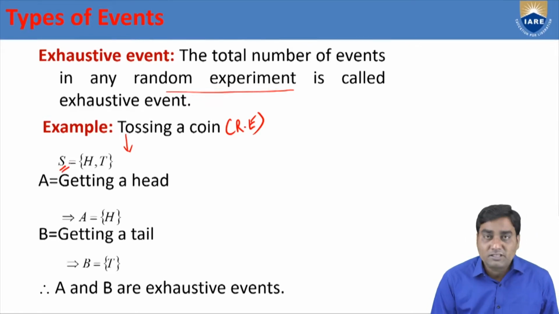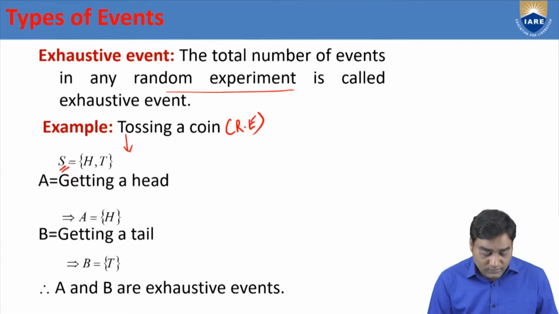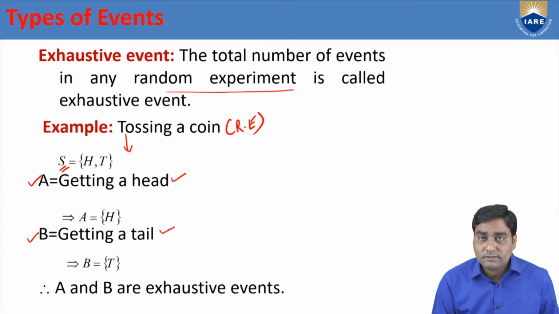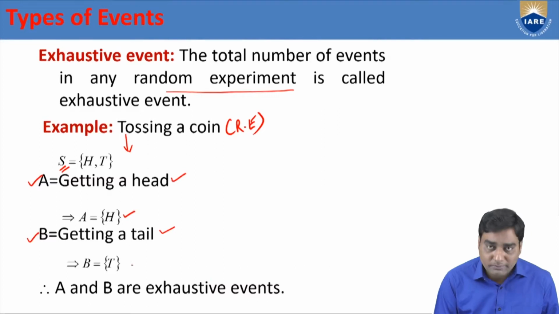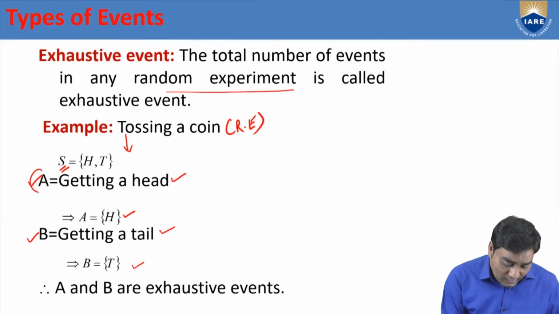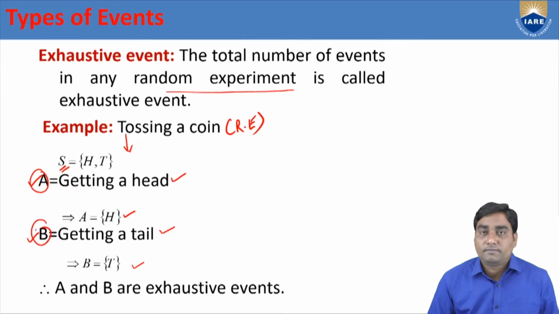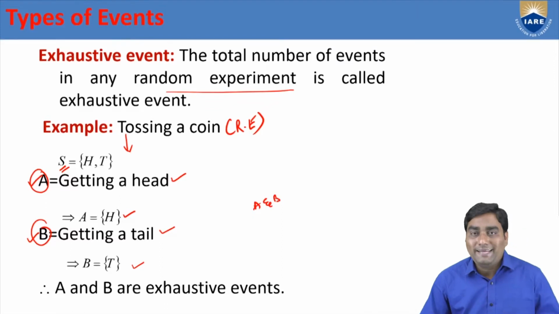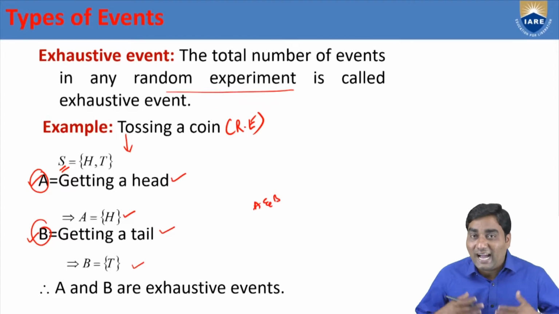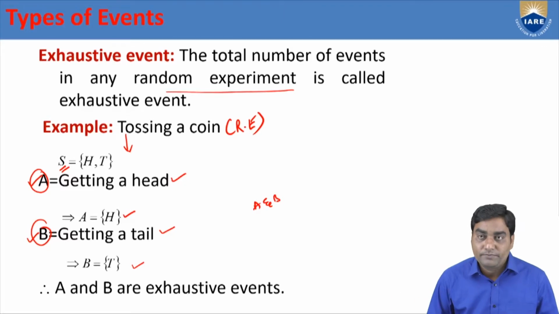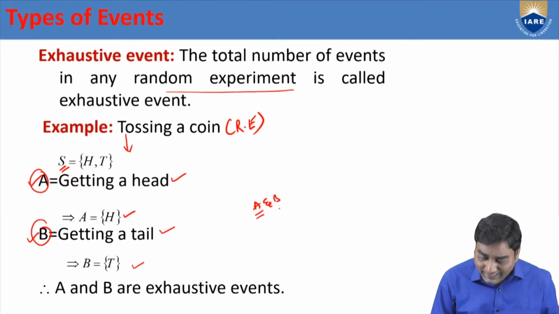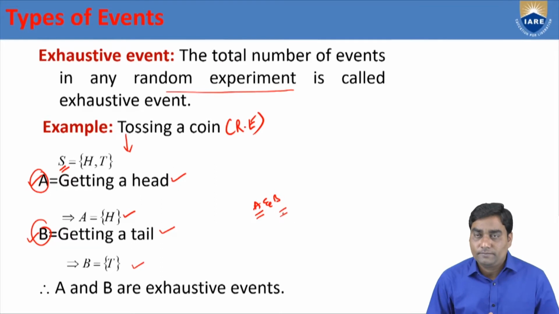What is the meaning of sample space? The collection of all possible outcomes. Suppose I define A and B, two different events. A I am going to assume as getting head and B as getting tail. So A equals H, B equals T. I have chosen two events, getting head and getting tail. My doubt is, is there any other event other than head and tail? Not at all possible. So the total events are only getting head and getting tail.